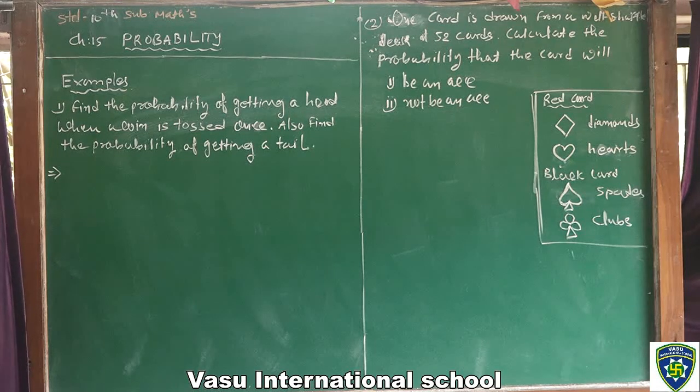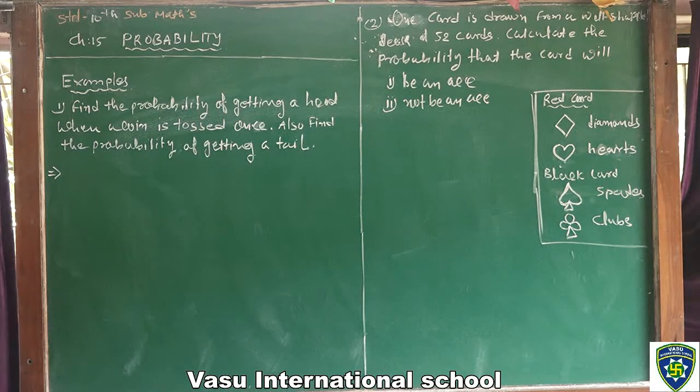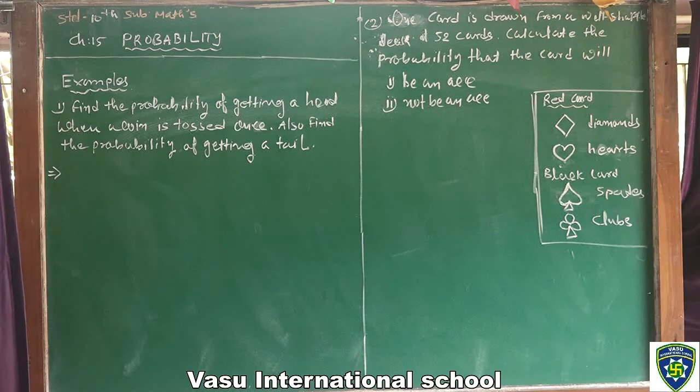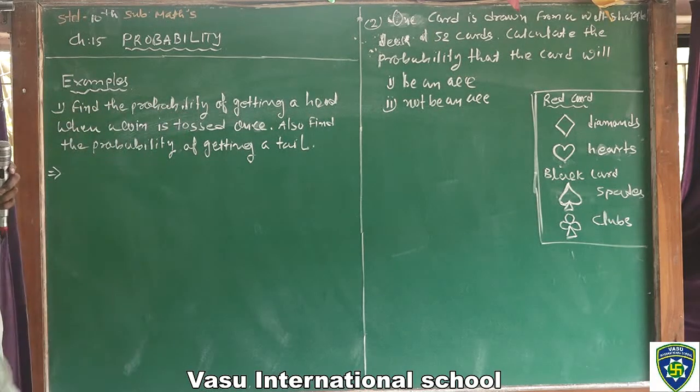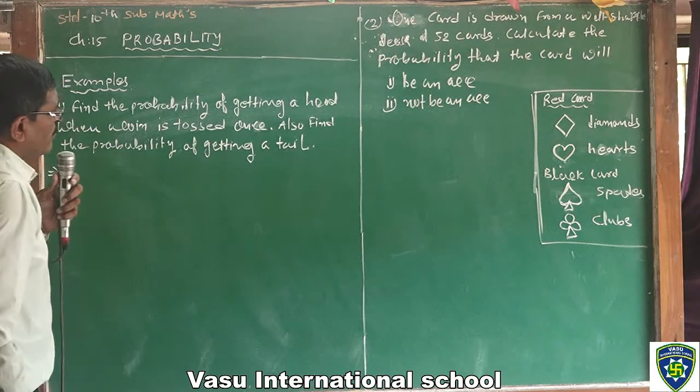Probability of event E is the number of outcomes favorable to E upon the number of possible outcomes of the experiment. First, find the probability of getting a head when a coin is tossed once.